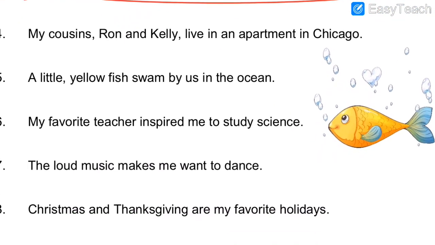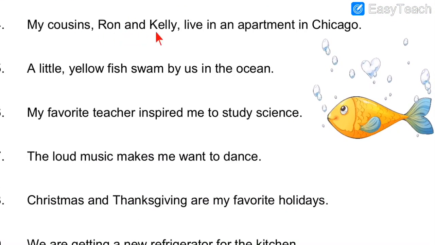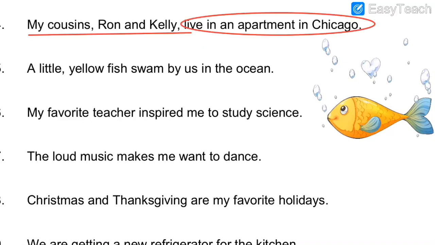Now sentence number 4. My cousins Ron and Kelly live in an apartment in Chicago. So it is about cousins Ron and Kelly. So what is the subject over here? So the answer is my cousins Ron and Kelly. As you can see, I have underlined the subject and I have circled the predicate. How did I know that this is the subject? Because it is the name of a person, and these are the two cousins' names. So that is the subject because they perform an action.